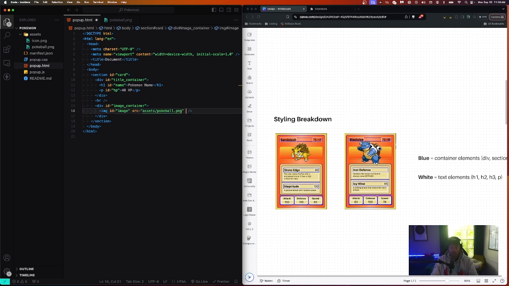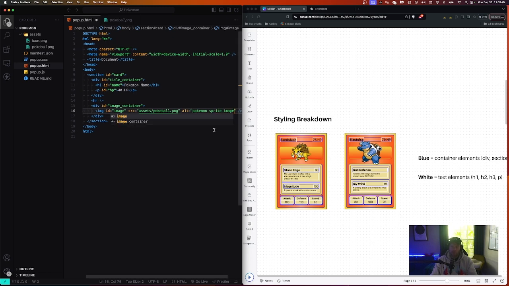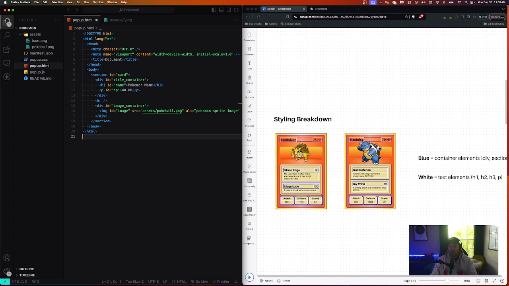Okay, and then the last thing we need for an image is alt text, and this is for accessibility purposes. So this is going to be Pokemon sprite image is what I'm going to call that. And a sprite is just like a little pixelated image, something used usually for video games. So that's pretty descriptive. So now we have our div that contains our image in there as well.